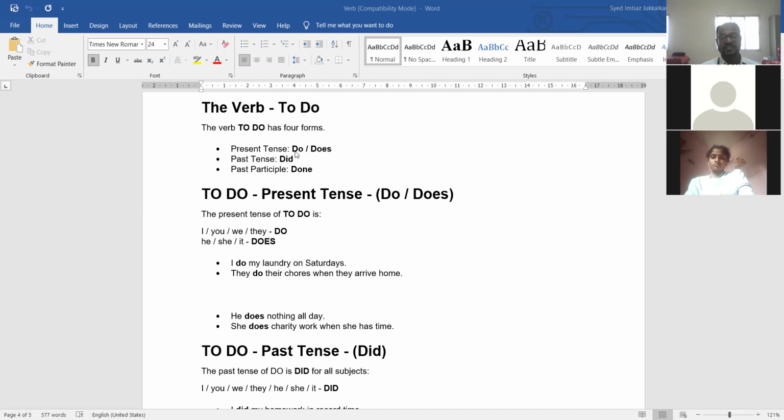But third person singular असेल he, the teacher, the doctor, she, the lady, he, she, it does. The doctor does, the teacher does. Present tense one. You know, so if it is singular, then does.